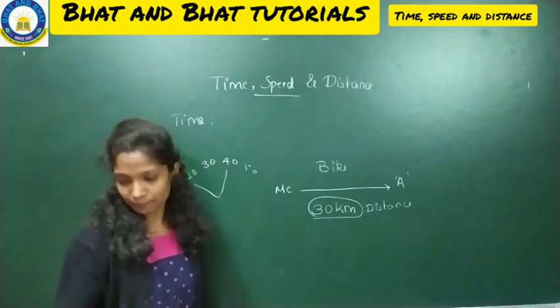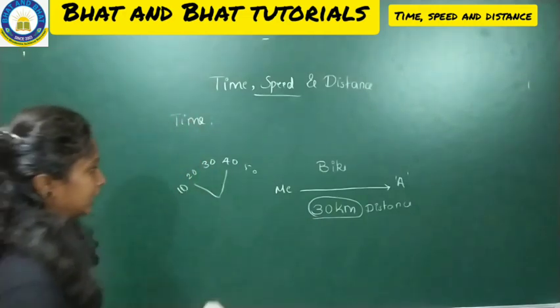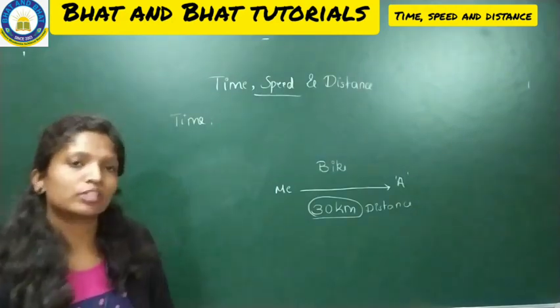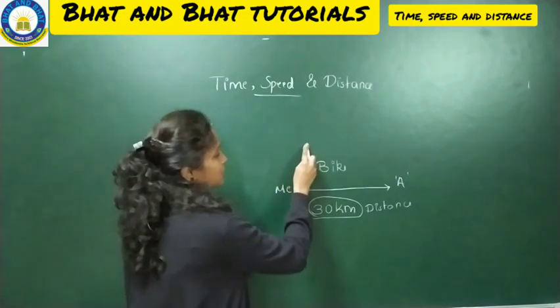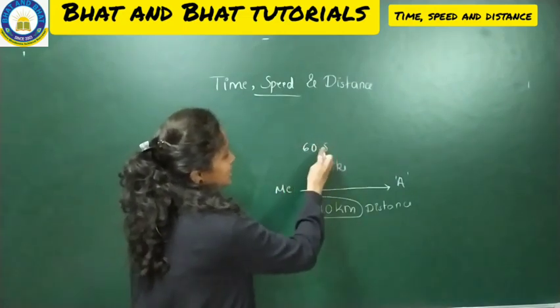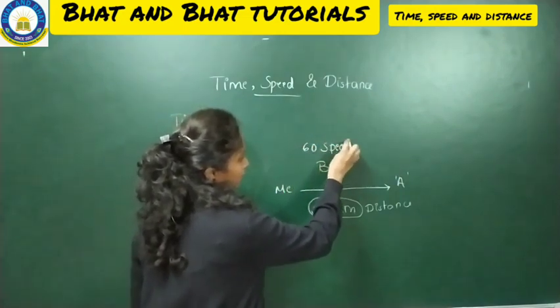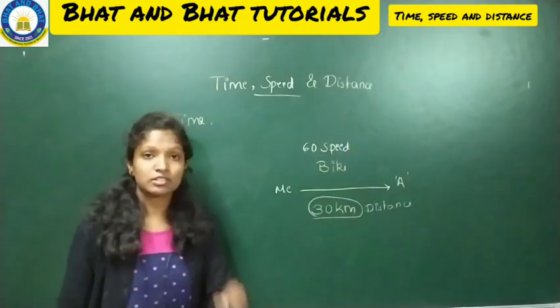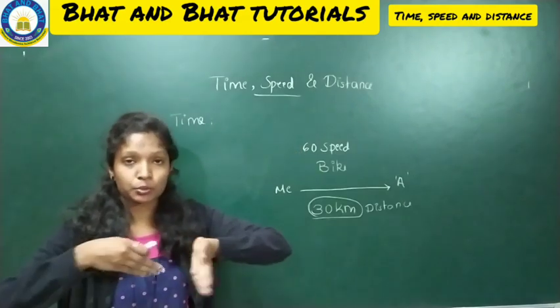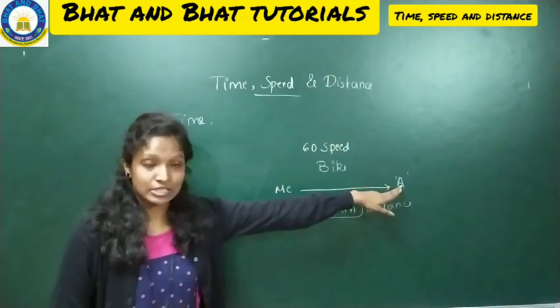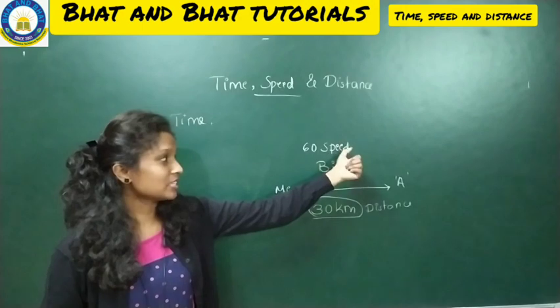And say for example, let me go at the speed of 50 or 60. I'll go at the speed of 60. Say for example, I'm telling. So I'll go at the speed of 60. So 60 is the speed limit. Okay. So this is nothing but speed. How fast you will go to reach the destination, that is called speed.